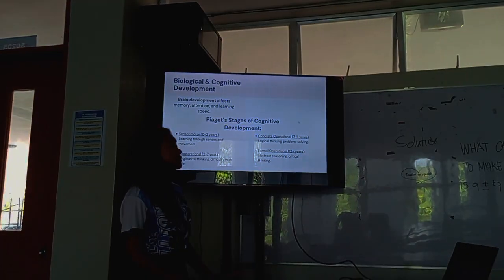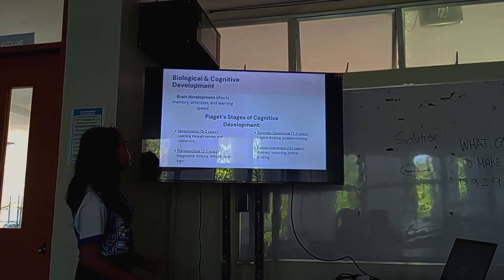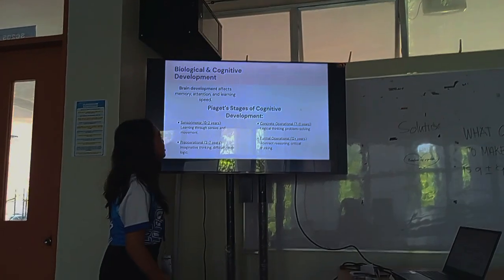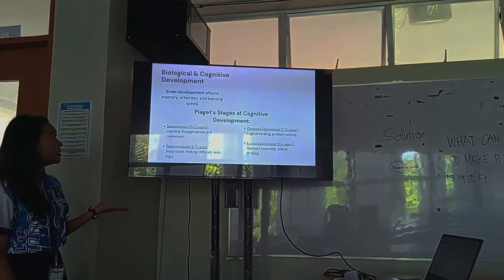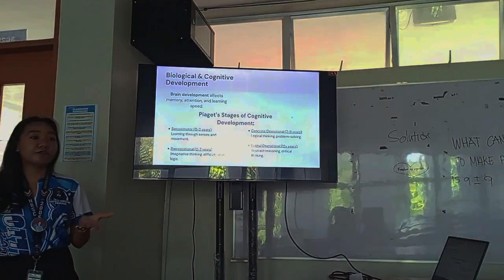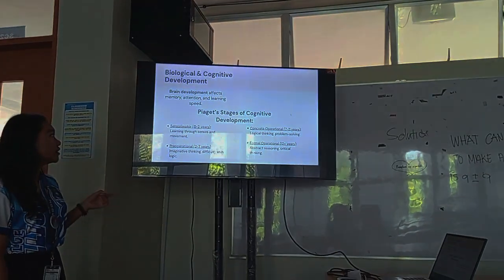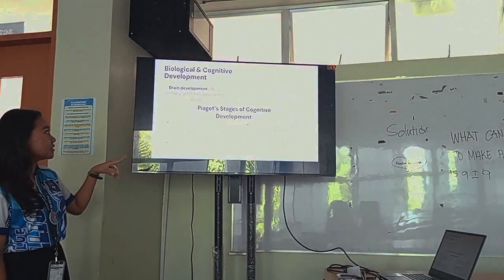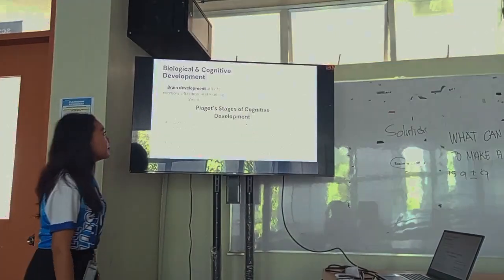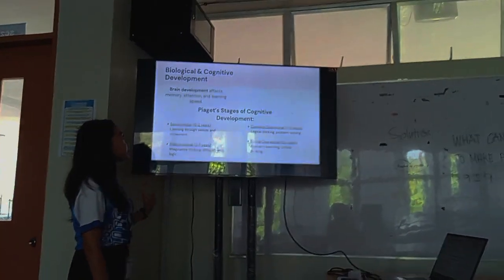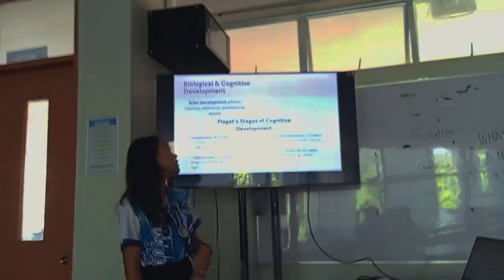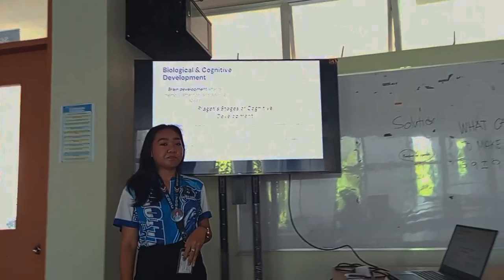The next one is biological and cognitive development. So, this will be the first form of development, the biological and the cognitive. Brain development affects memory, attention, and learning speed.